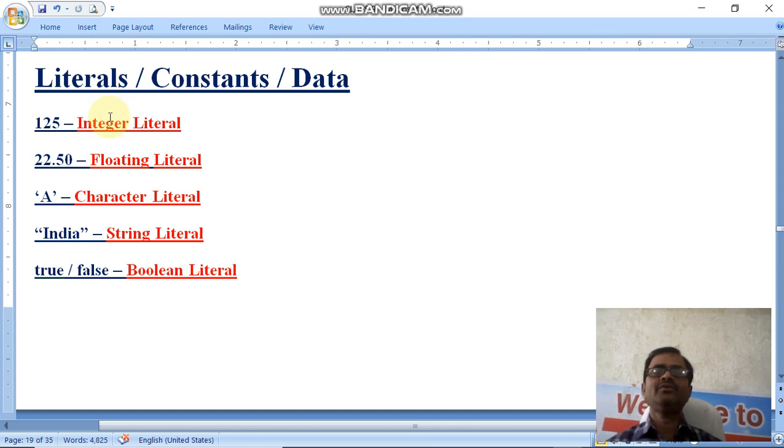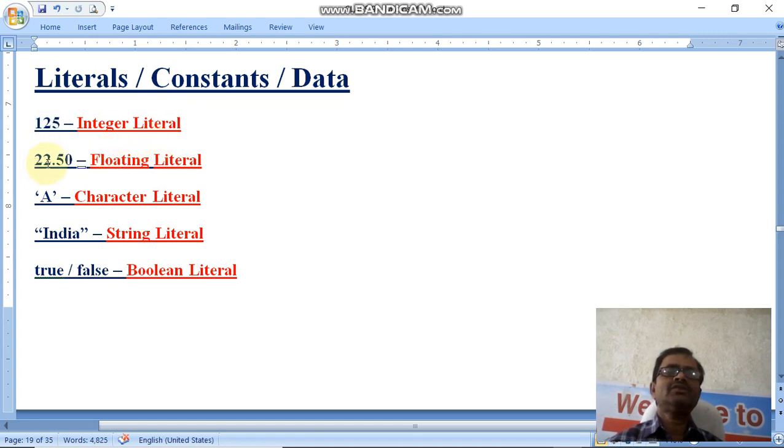As all of you know, a real number or a floating number is that number which must contain both parts, the integer part as well as the fractional part. Fractional part means the value after the decimal. So this 125 is a number which is only an integer value.